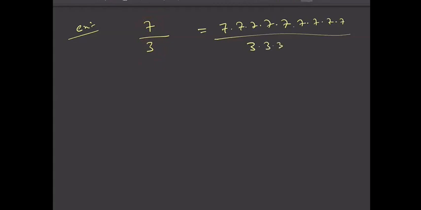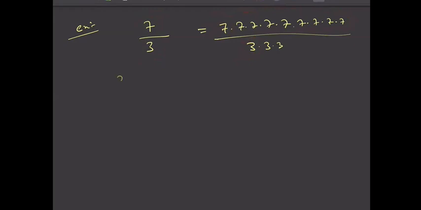Now, even in the numerator you have such a big number, still you can't cancel here because 3 is a different prime and 7 is a different prime, right? So different primes can't cancel each other. That is the thing which you need to remember, which you need to understand. Only the same primes can cancel each other, right?